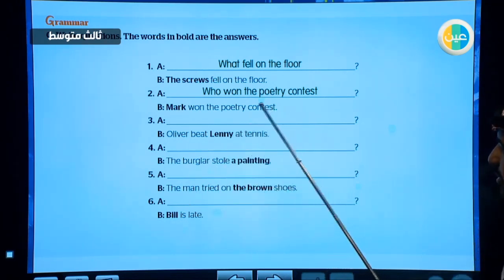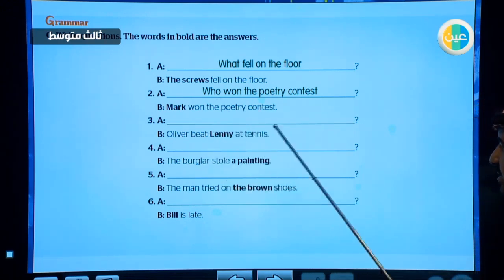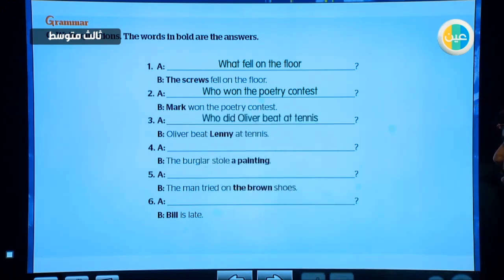Again, who did... Excellent. Oliver beat at tennis. Who did Oliver beat at tennis? Yes.